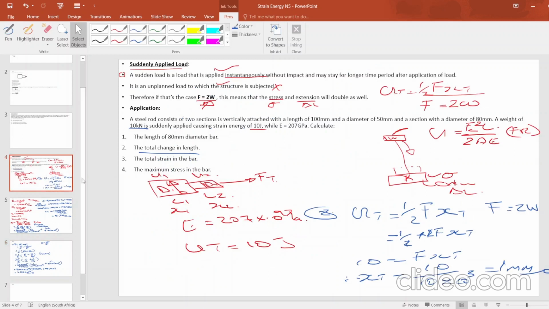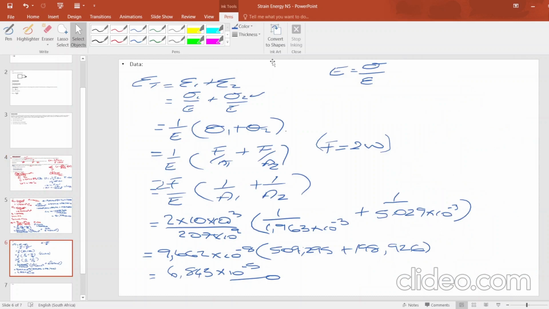The last question, they want us to calculate the maximum stress. We know that in calculating the maximum stress, we always calculate the maximum stress from the smallest area. Now it will be force over what? Over area. It will be force over area. Please don't forget that when coming to force, it will be 2W. Now the smallest area in this 2, it will be this one. This one is quite bigger, because this one, its diameter is 50, and this one, its diameter is 80. Clearly this one is the smallest area.